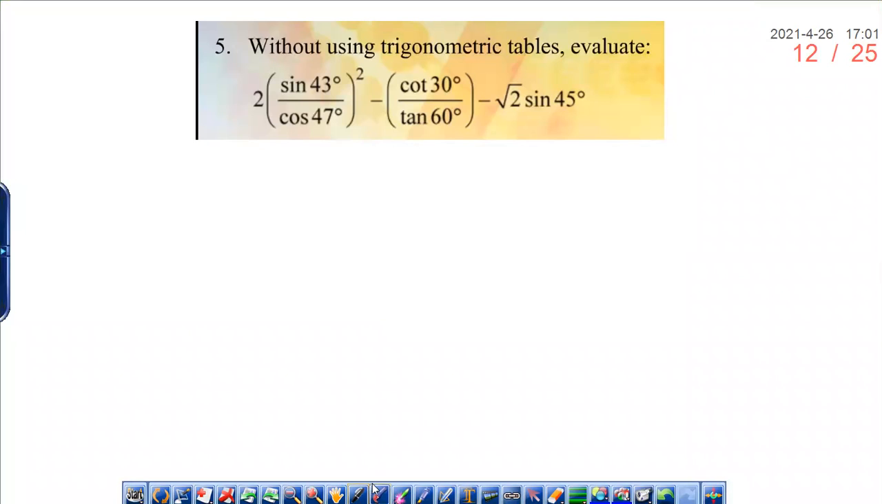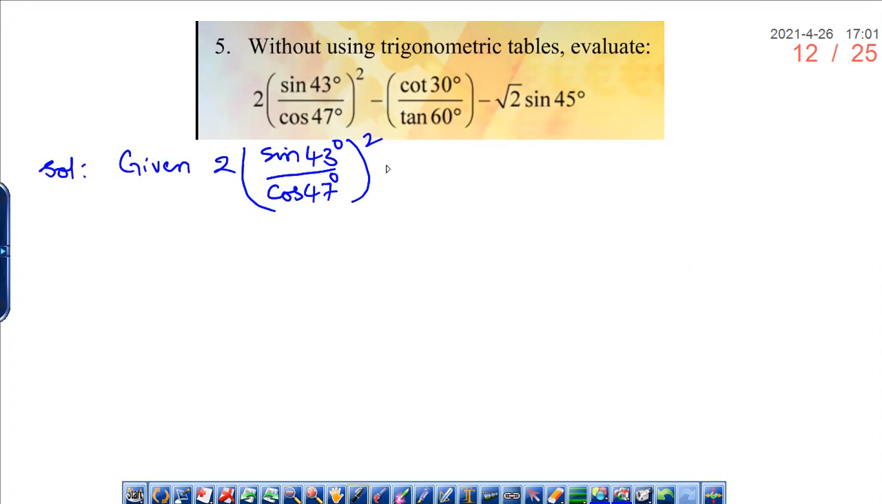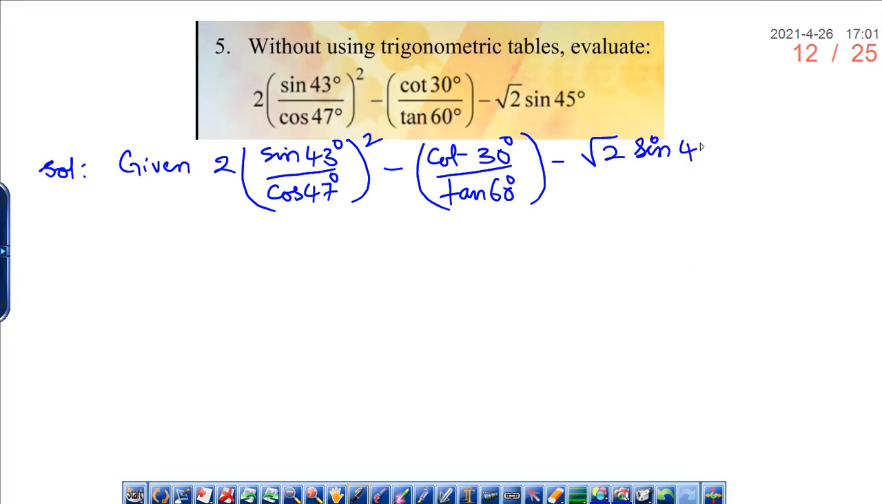Dheeraj, read the problem. Yes, sir. The given problem is: without using trigonometric tables, evaluate 2 into (sine 43 degrees upon cos 47 degrees) whole square minus cot 30 degrees upon tan 60 degrees minus root 2 into sine 45 degrees. Can you tell how we can solve this problem? By using complementary angles.